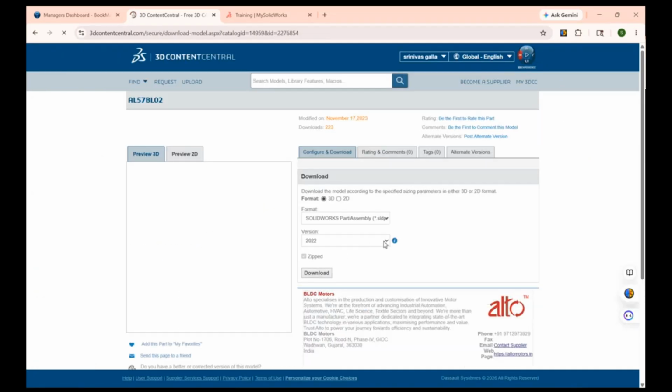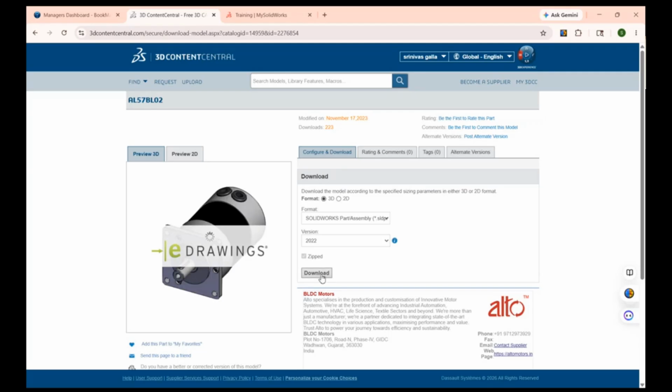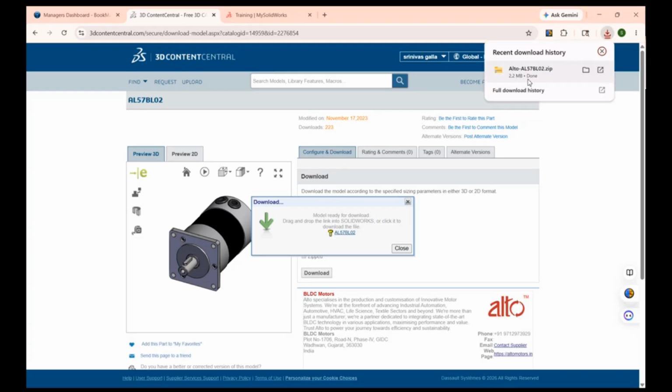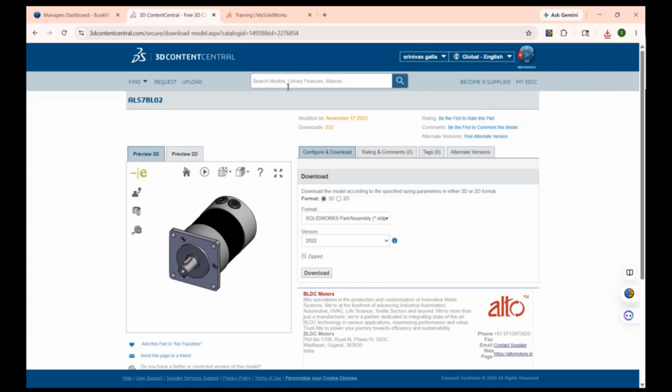After loading, whichever version you want, you can just select the version here. And in 2D or 3D, whatever format you want, you can just download by clicking on it like this. See here, it is downloading. It will come as a zip file, but you can directly and freely download it. See how advantageous it is.